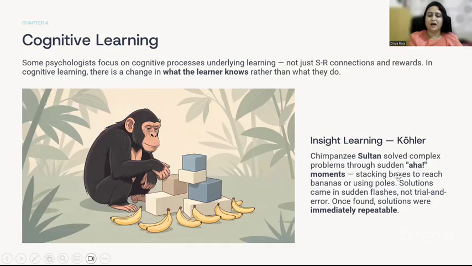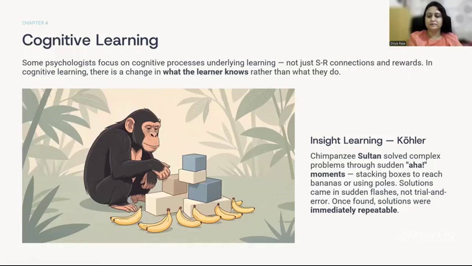After the chimpanzees walked around the enclosure for some time, exploring it, they were so hungry and wanted to have the bananas, but they couldn't reach them. So they sat down for a while, and when they got up, they all of a sudden reached for the poles. They joined the two poles together and used them to bring the bananas towards the enclosure, and they even stacked the boxes one on top of the other to reach the bananas which were hung high above.